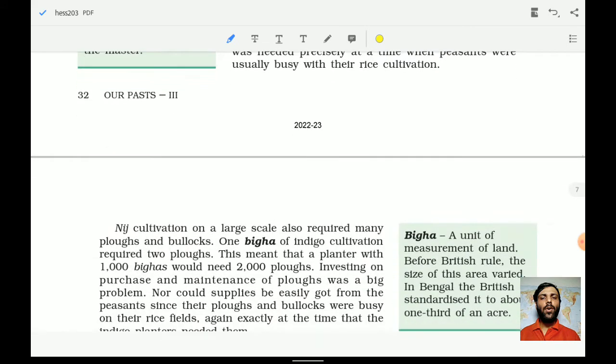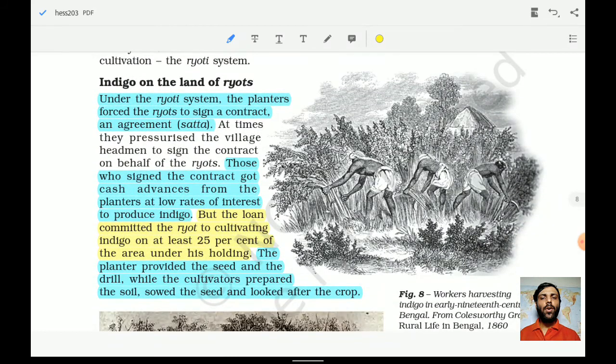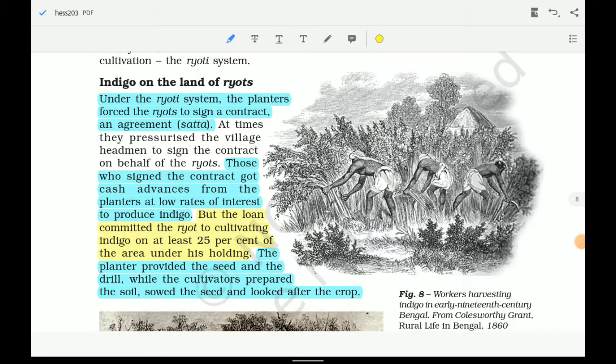When they were not getting these very large tracts of land, they moved to another way, which was the way of the ryoti. What was happening in the ryoti? Under the ryoti system, the planter forced the ryot to sign a contract or an agreement, which at that time was called the satta. Because they were not able to get big lands under the nij, they started making agreements called satta with the ryots, and they signed the contract. So how would they trap these people, the ryots?